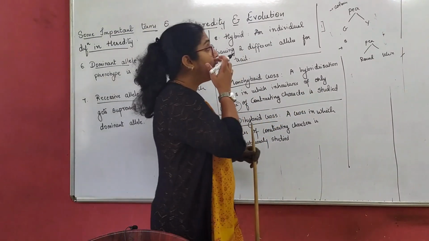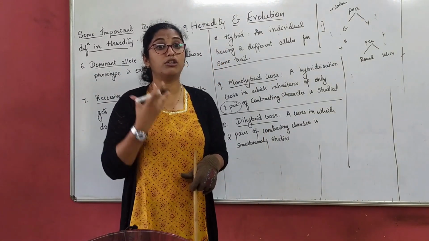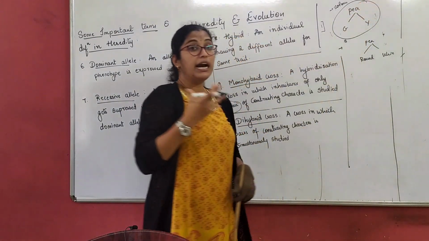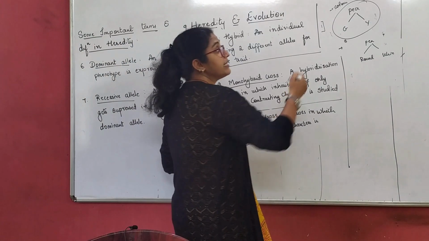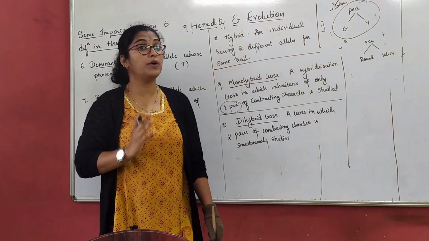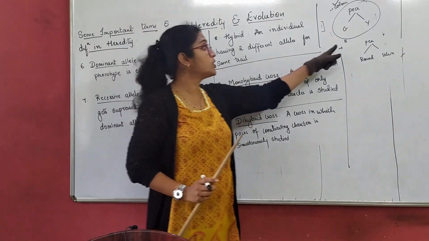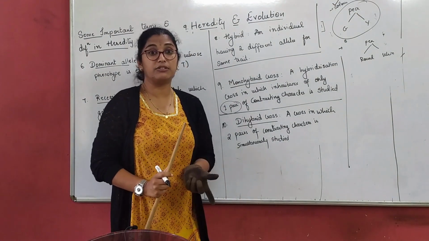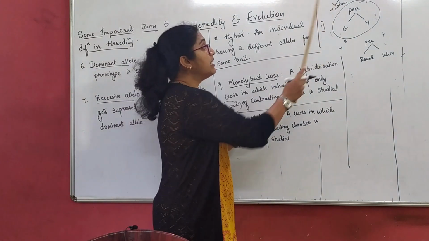That means one pair of contrasting color is studied. I want to study the contrasting character of a pea plant. That means I study only one contrasting character. Which is that contrasting character? I only study color. That is monohybrid. I want to study only its color. I don't want to study its structure, shape, position, etc. I study only one character, that is the color character.